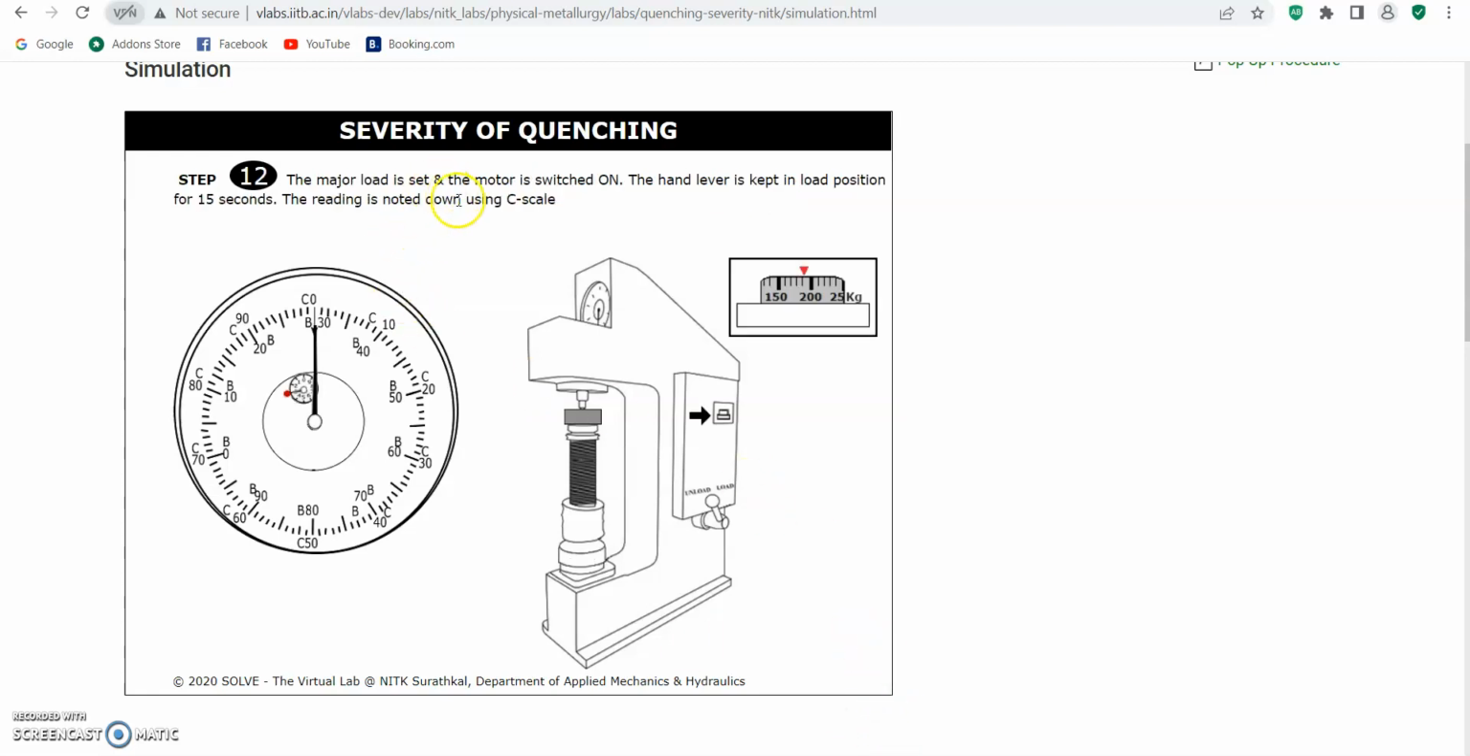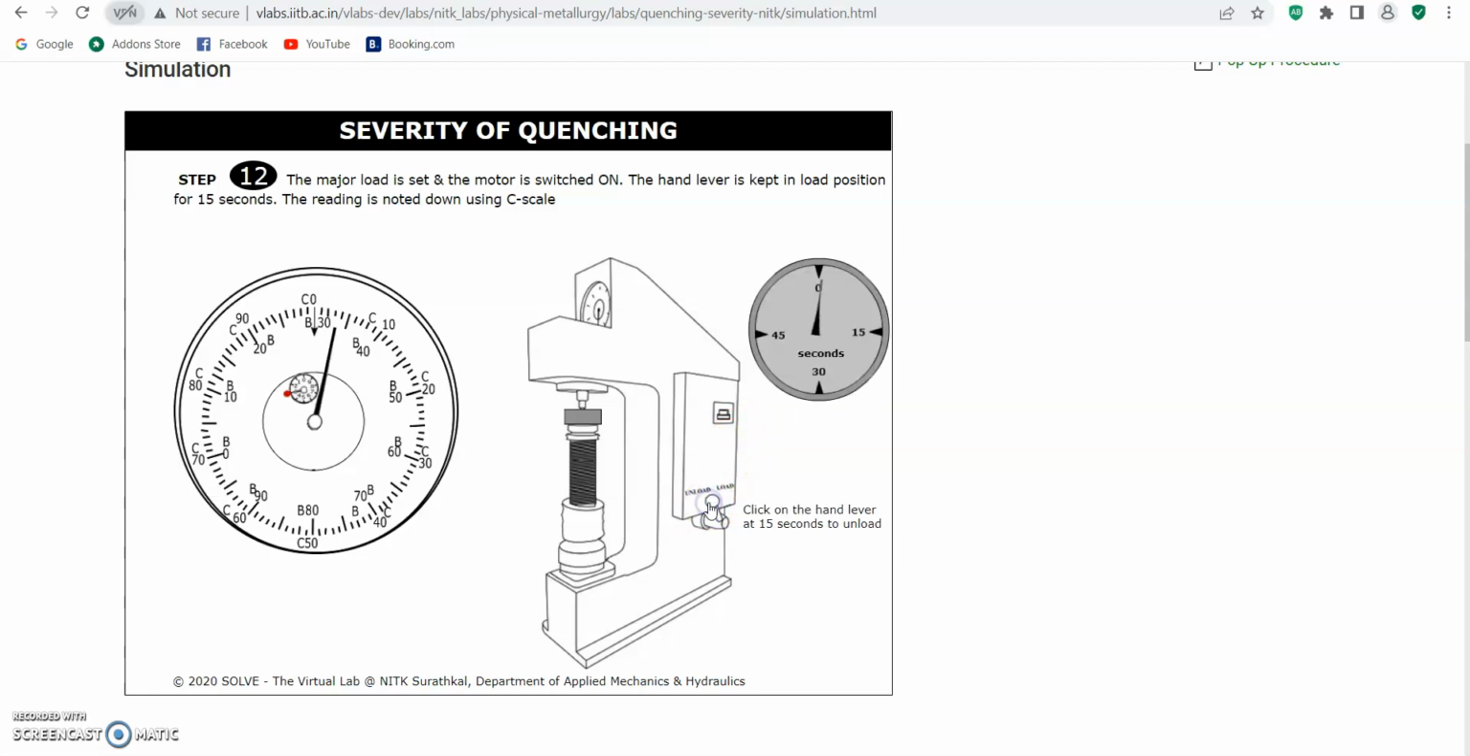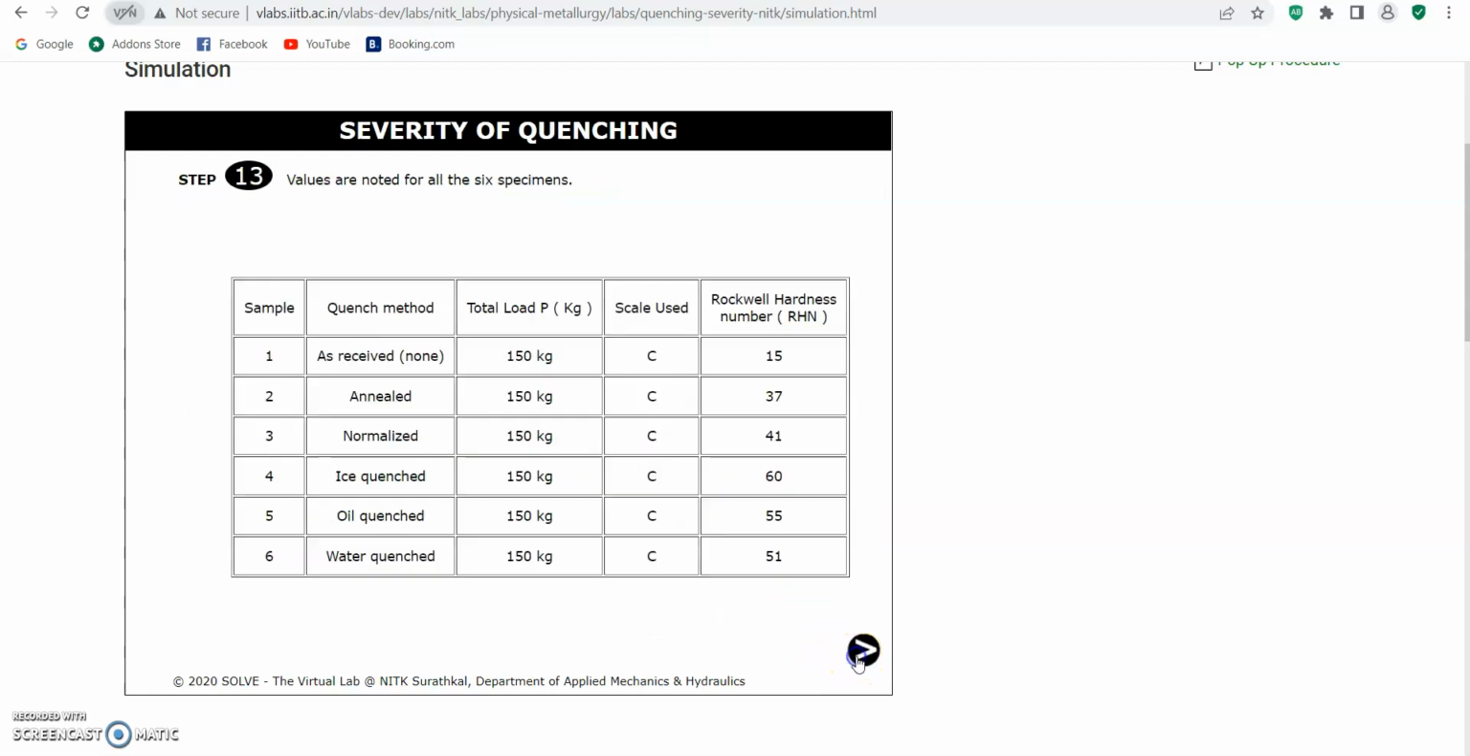The major load is set and the motor is switched on. The hand lever is kept in the lock position for 15 seconds. The reading is noted using the C scale. We turn on the device, apply the load, and wait 15 seconds. That's all for this step, and let's move to the next step.